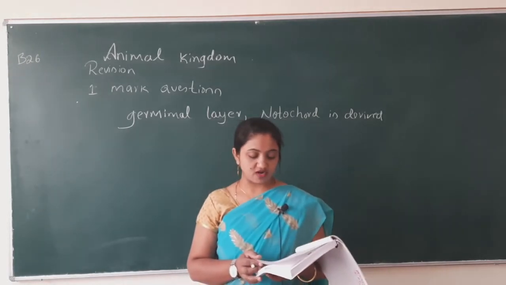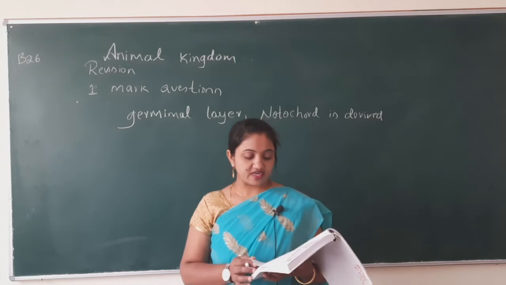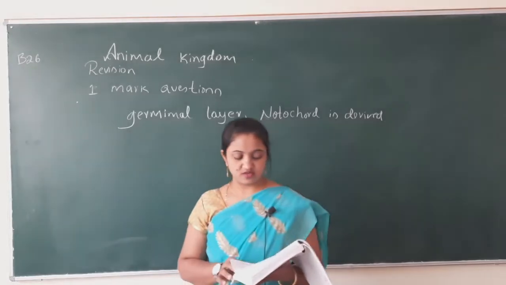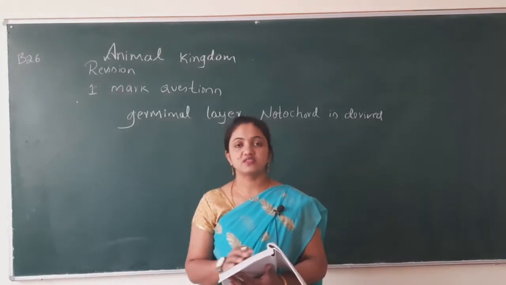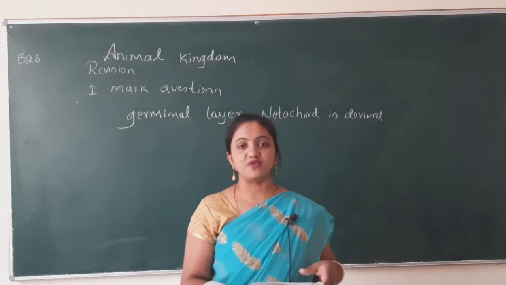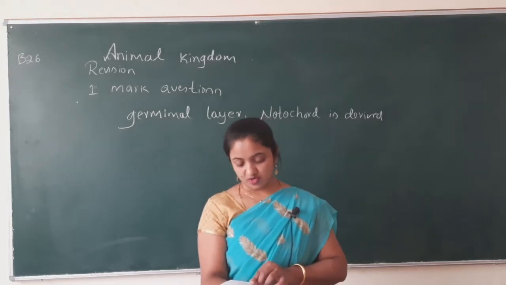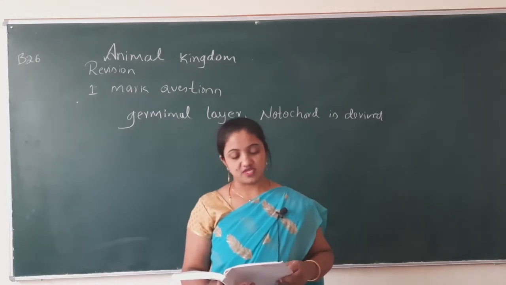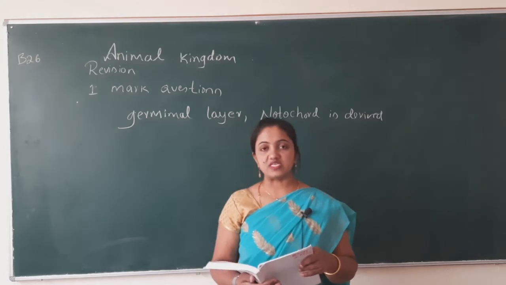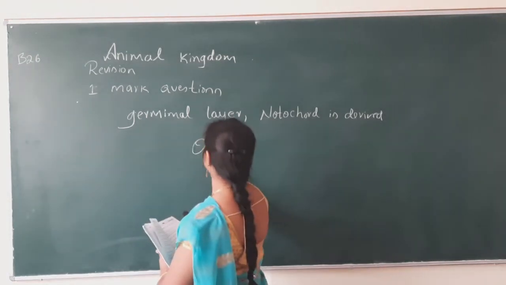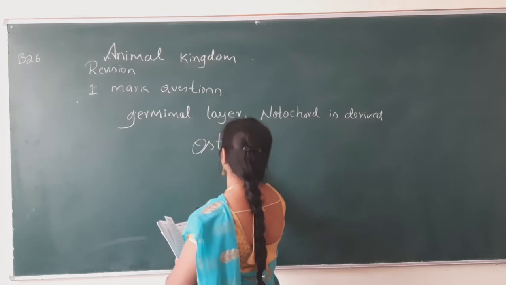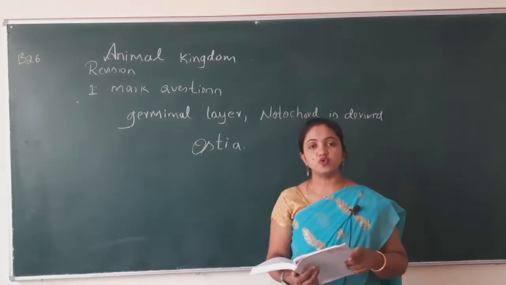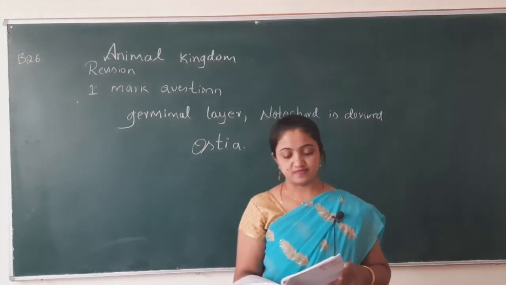Which group of animal are called sponges? Write an example of a primitive multicellular level of organization. For this, the answer is sponges. It is known as primitive multicellular level of organization. Next is what are ostia? Ostia are the minute pores present on the body surface.